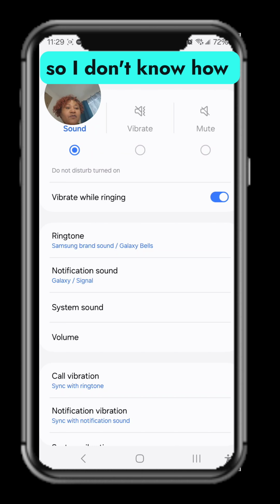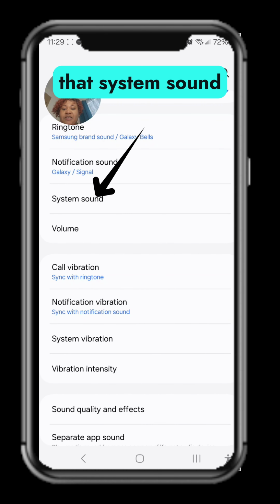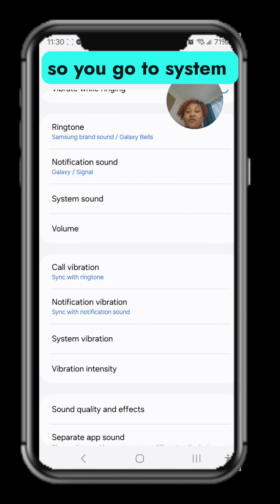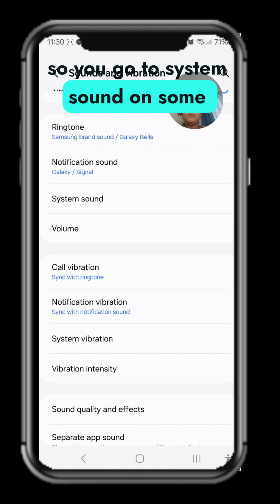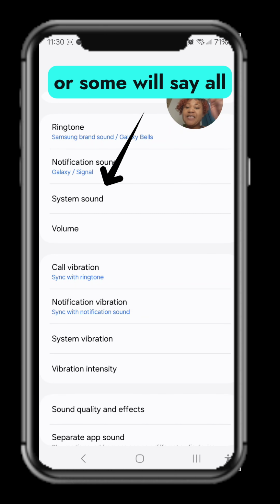I don't know how your phone has it. So system sound and vibration, that's system sound, system vibration. Oh, I'm sorry. So you go to system sound. On some phones you will see vibration control, or some will say other sound.